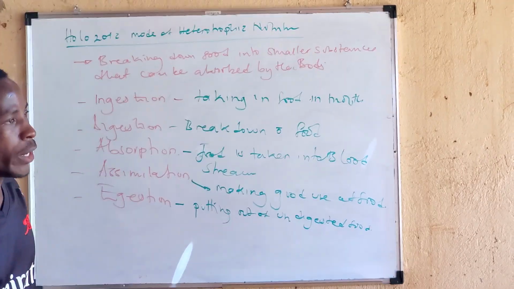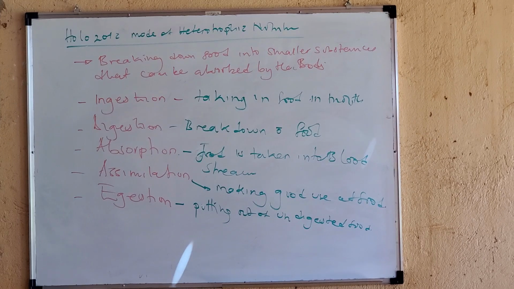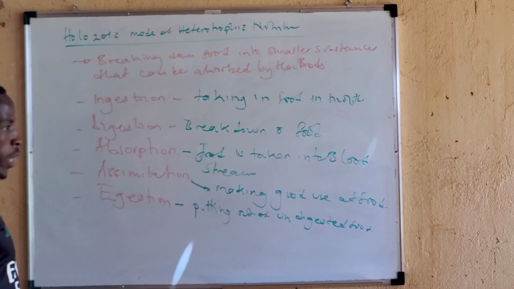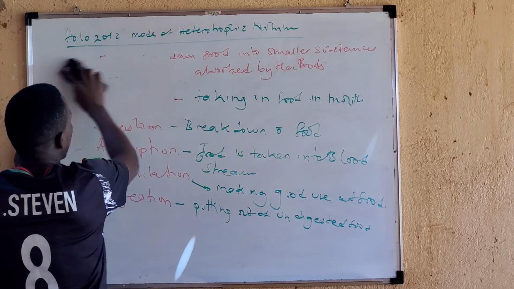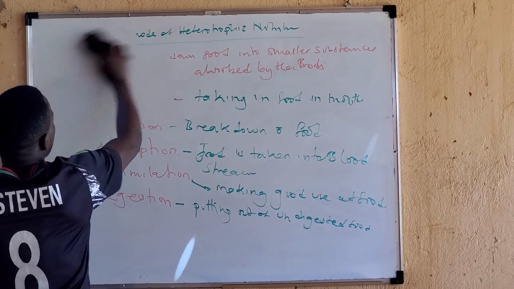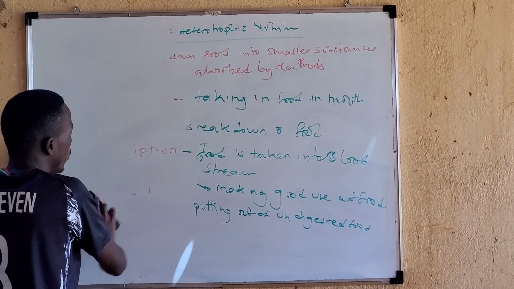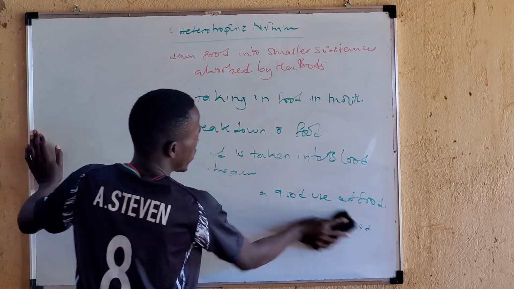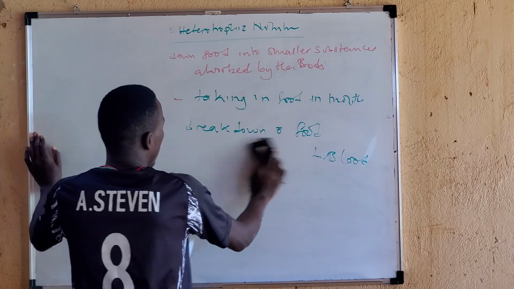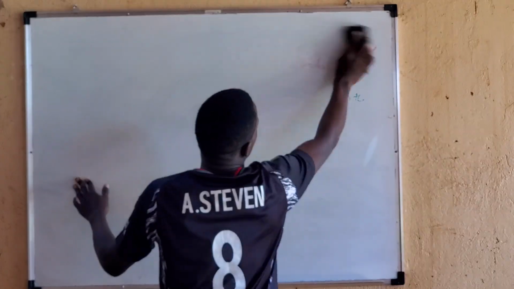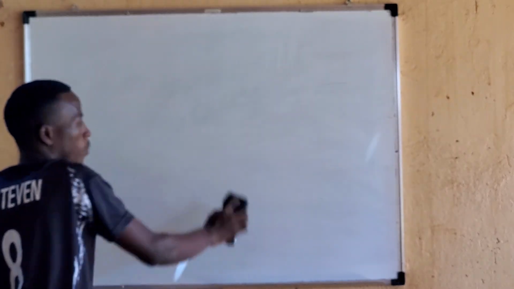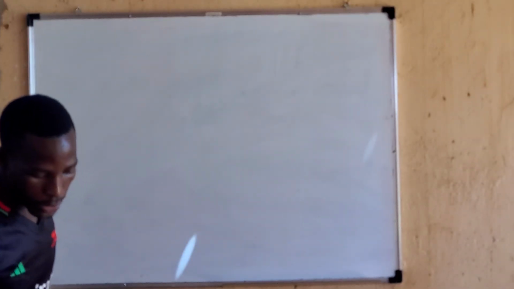Altogether. Okay. Now, I want us to go to what we call digestion. Let's enjoy digestion. What takes place when you eat your food? We are going to use an example of pottage and beans.